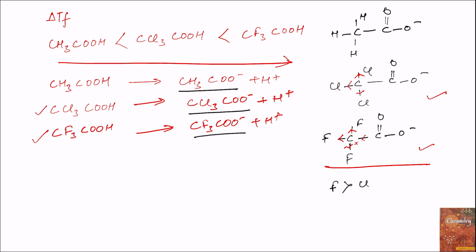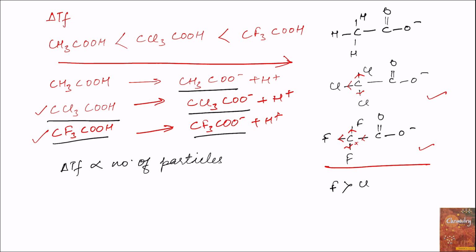The number of particles for undissociated acid is 1, but when the acid dissociates, the number of particles becomes 2. So when the acids undergo dissociation, the number of particles increases. Now delta Tf is a colligative property, which is directly proportional to the number of particles. So CF3COOH tends to remain in dissociated form, so the number of particles increases. CCl3COOH tends to remain in dissociated form, so the number of particles increases.